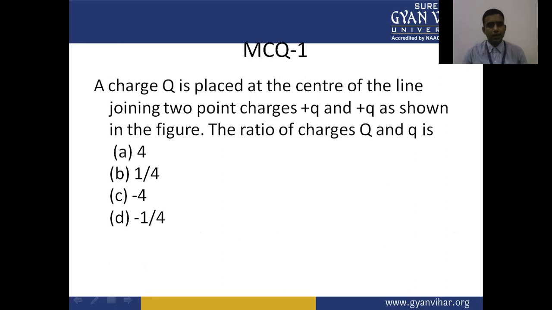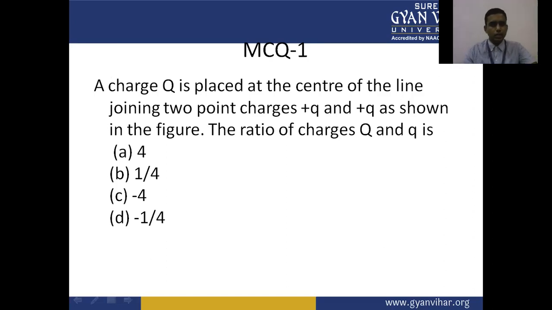Now we have some multiple choice questions on the study of the electric dipole, conductor materials, insulators, semiconductor materials, and work and force due to electrostatic theory.